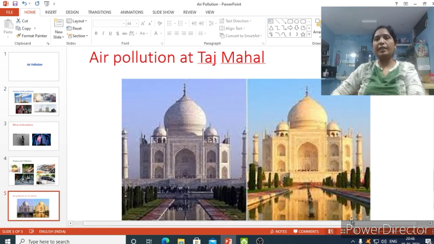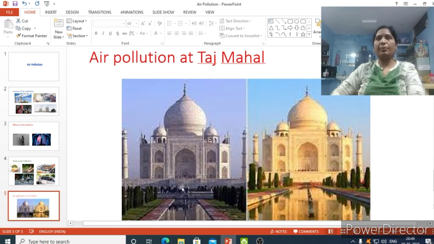Any vehicle passing nearby must compulsorily use natural gas. And the factories surrounding the Taj Mahal were moved to the outskirts of the city, and other vehicles are not allowed near the Taj Mahal.